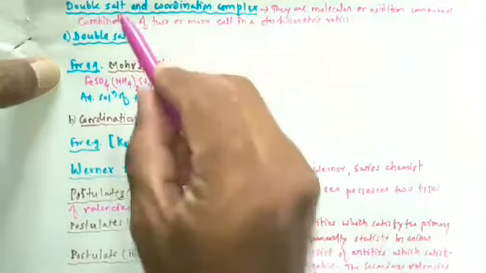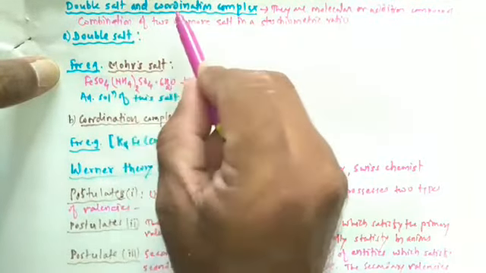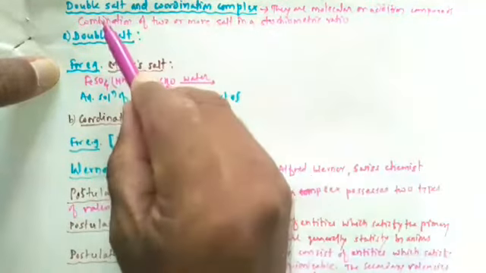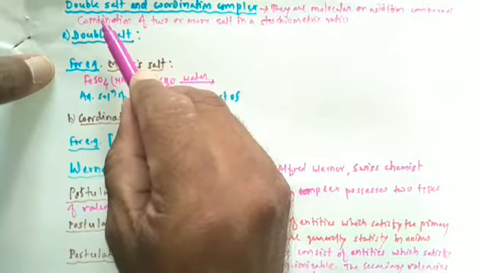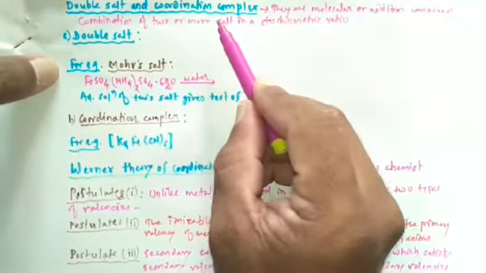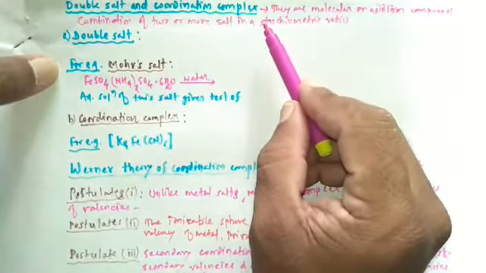So listen carefully. Double salt and coordination compounds, they are molecular or addition compounds, and they are formed by combination of two or more salt in a stoichiometric ratio.